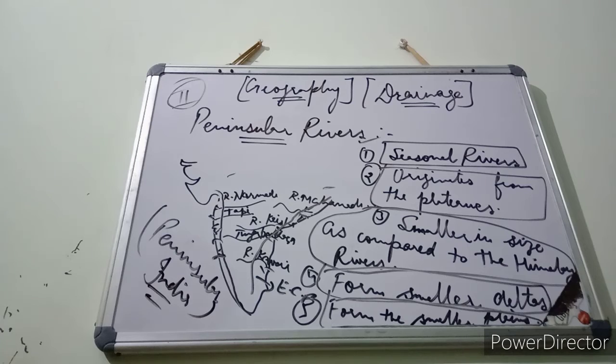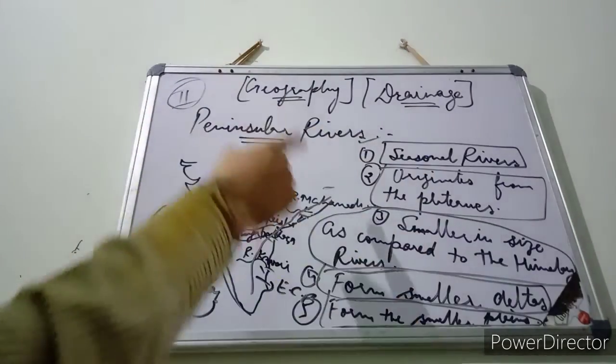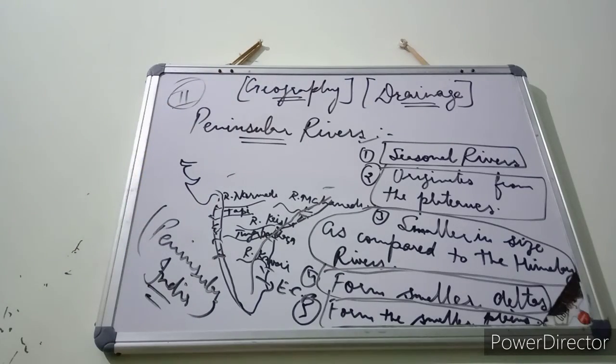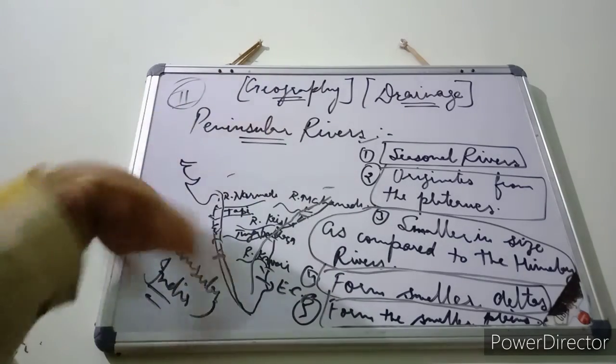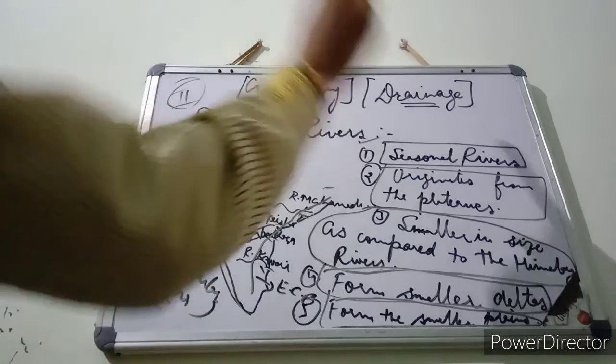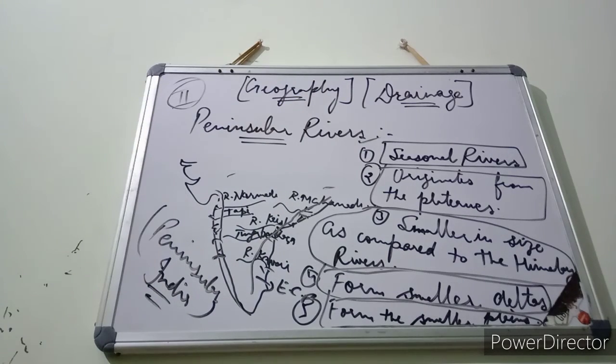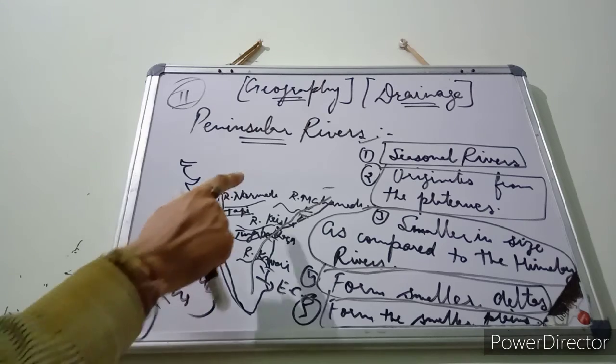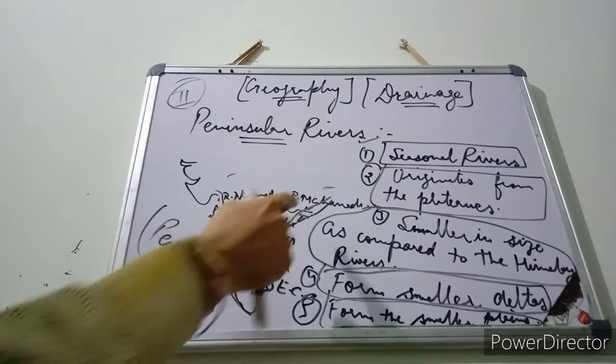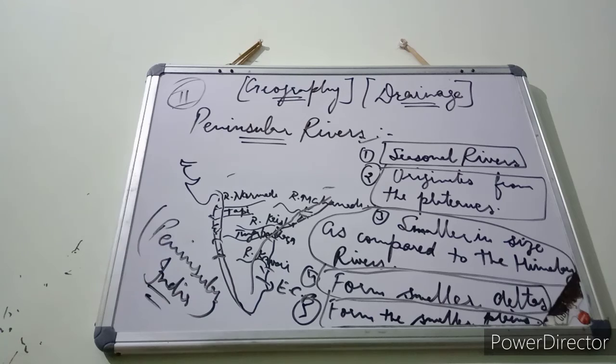In the previous video we discussed the Himalayan rivers, which are perennial rivers, and today we have briefly discussed the peninsular rivers and all of their features. In this way we have completed an important topic of the chapter on drainage. In the next video, we shall discuss the basins formed by these rivers: Narmada River Basin, Tapi Basin, Mahanadi Basin, Krishna Kaveri Basin, all these river basins.